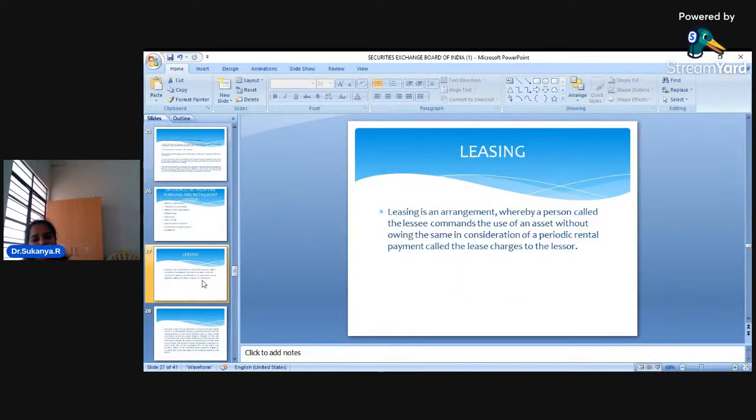That means in leasing, what happens, dear students, is, let us say I need one particular asset. I enter into a leasing agreement with the lessor. I am called the lessee because I am a person who wants to make use of one asset. I enter into an agreement with the lessor. Lessor is a person who is going to provide me that asset. And for that, I have to pay lease charges.